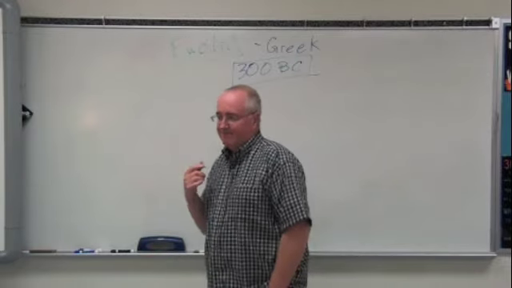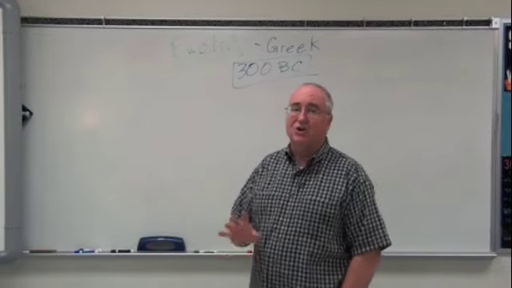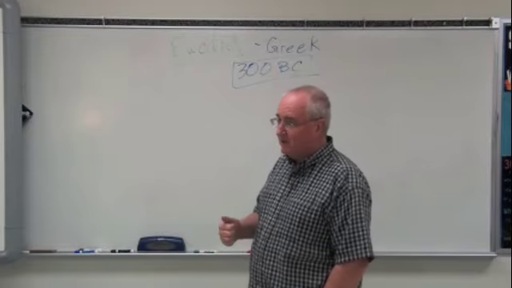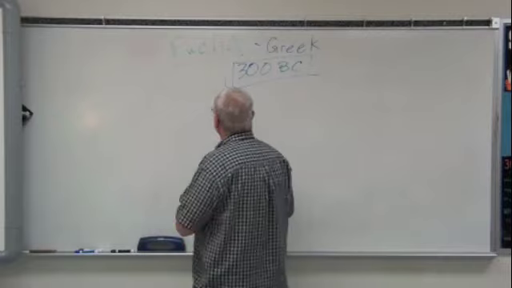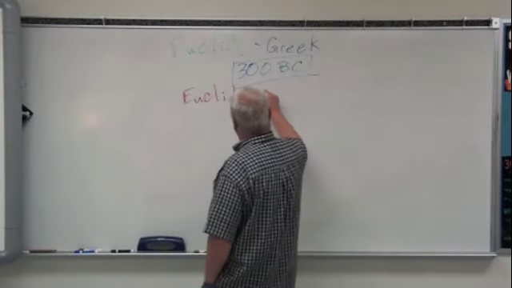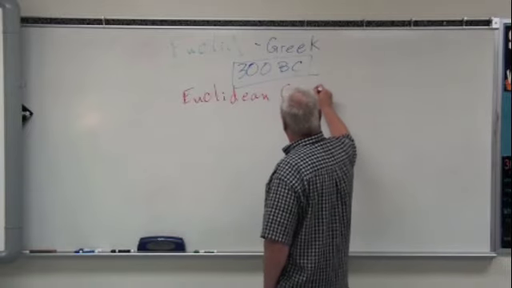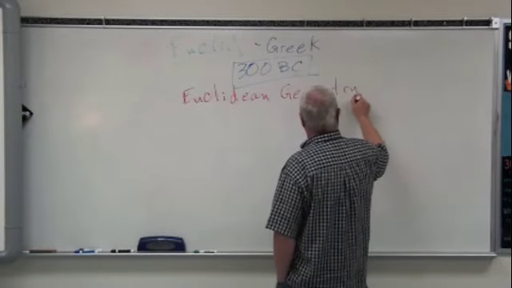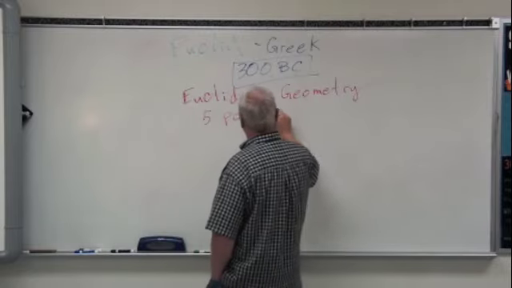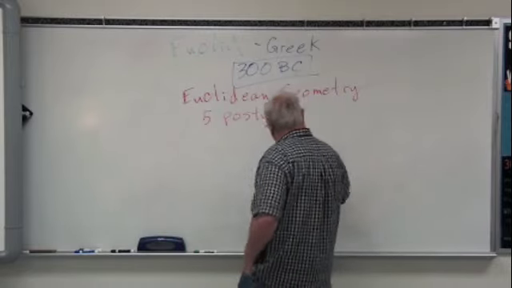In it, he named 5 postulates or assumptions on which he bases his geometry, which we call Euclidean geometry. Euclidean geometry is based on 5 postulates. Now, a postulate is an assumption.